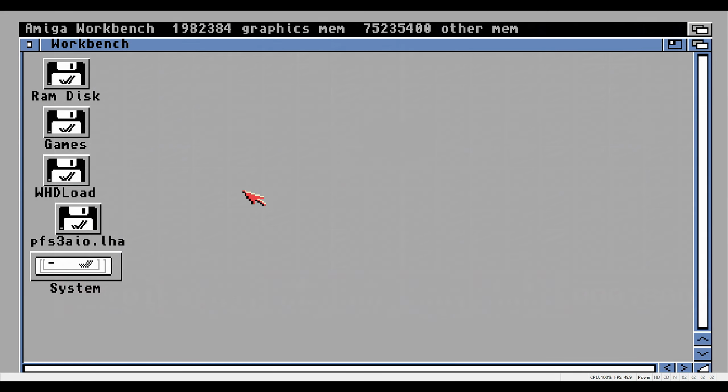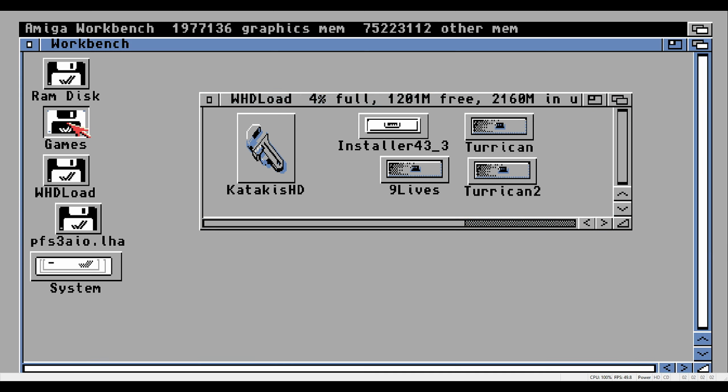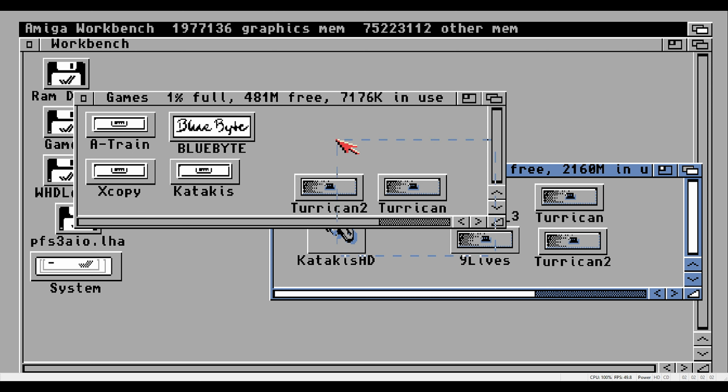So finally, to get our WHDLoad games onto your flash card, simply drag the folders from the WHDLoad folder, which is our virtual folder, to your compact flash card, which in my case is the disk called Games.